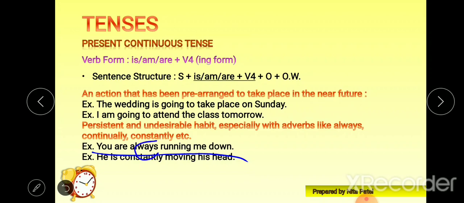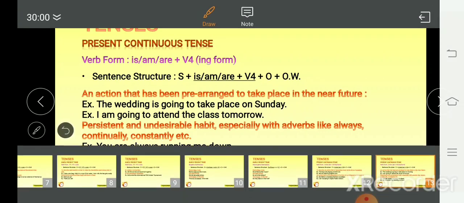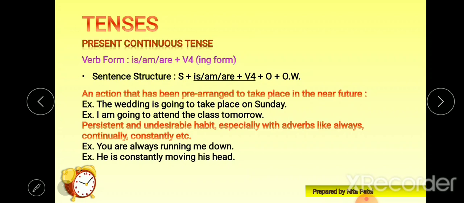So always is used here, right? It is an undesirable habit of someone that he or she is running this speaker down. He is constantly moving his head. Now constantly is used here, right? So it shows the persistent or undesirable habit.